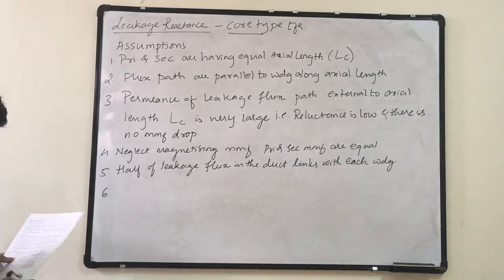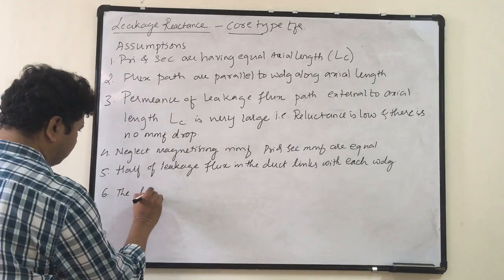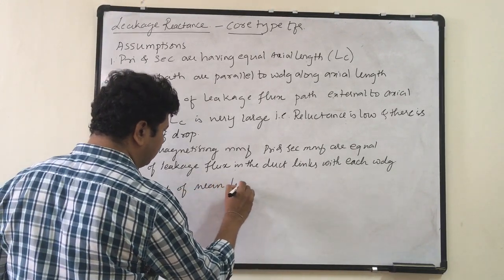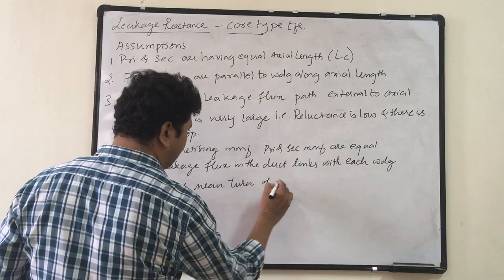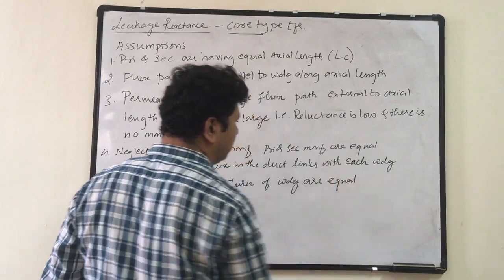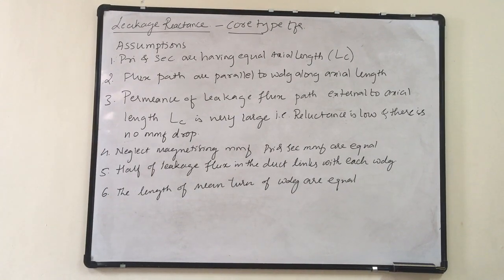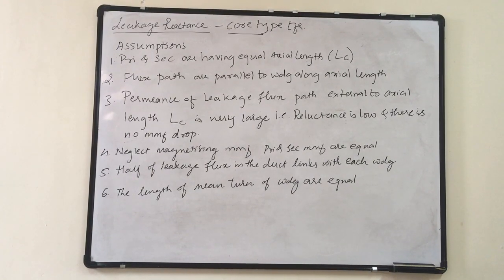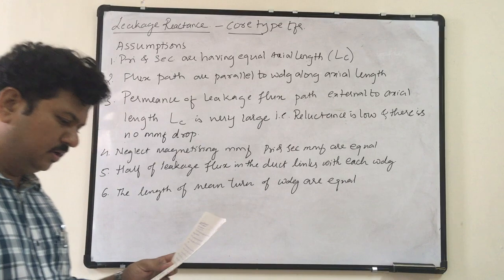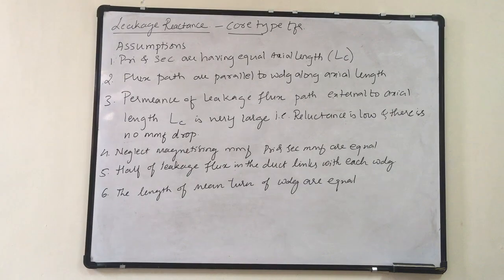Sixth, the length of mean turn of windings are equal. So these are the assumptions that we generally make in finding the leakage reactance expression in the transformer.